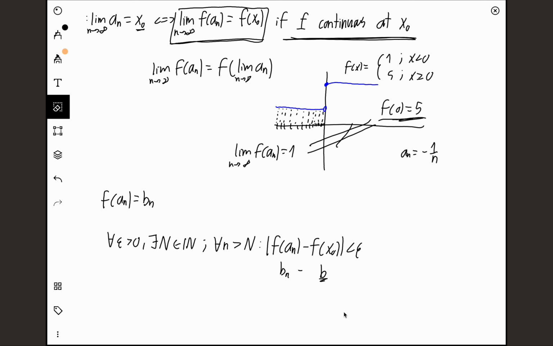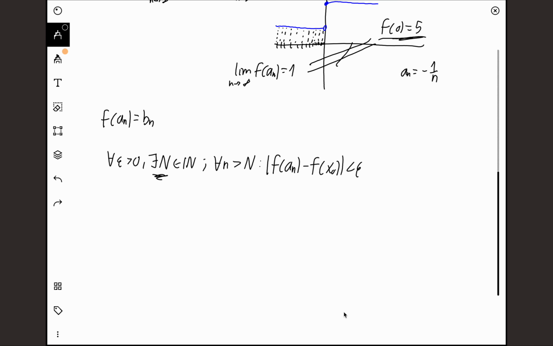So, this f of n, we can imagine it as a sequence bn. But this is the classic definition, and we have to show that this holds. We have to show that there really exists an N from the natural numbers such that for every n greater than N, this sequence f of n is going to get infinitely close to x0. So how do we actually show that?